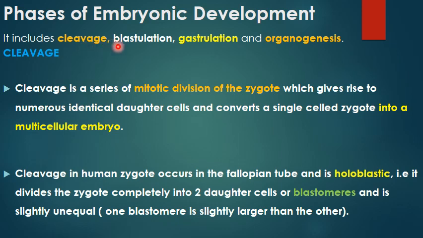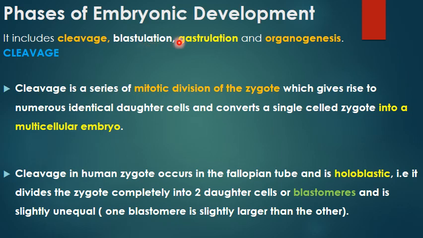The next stage will be when the stage that is called the blastocyst is formed, and that blastocyst will get implanted into the uterine endometrium for further development. That stage will be referred to as blastulation.